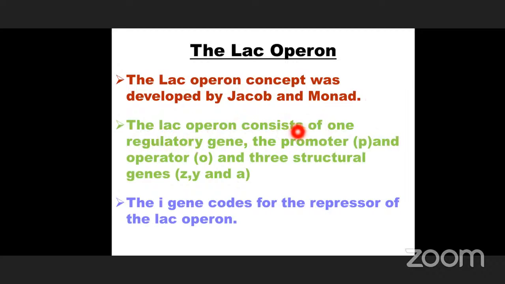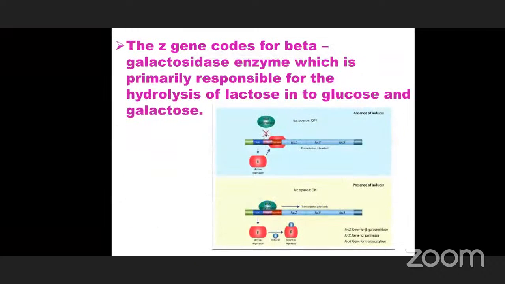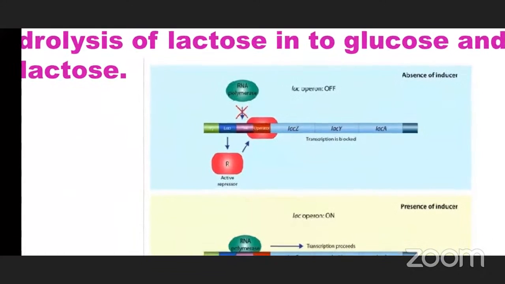The lac operon consists of one regulator gene, the promoter as well as the operator, and three structural genes Z, Y, and A. It consists of a promoter region, operator region, and structural genes.